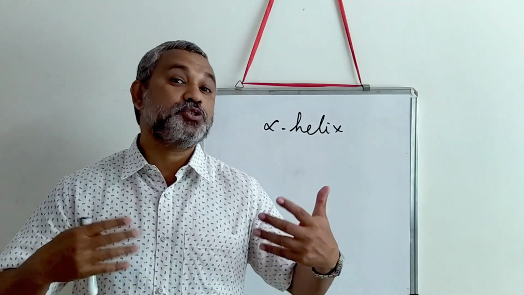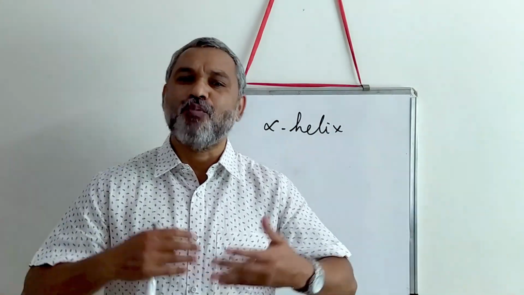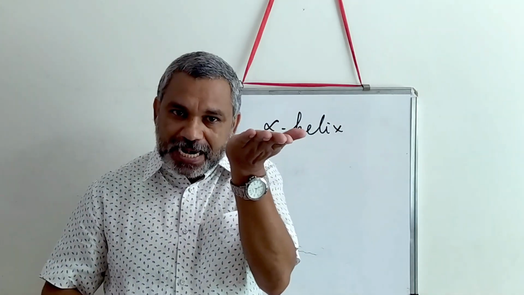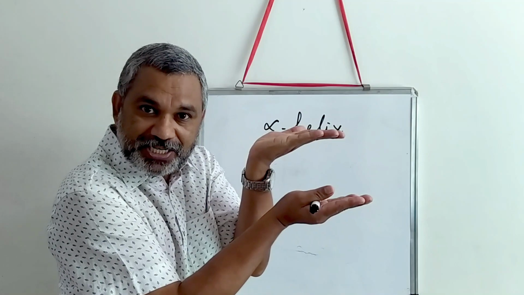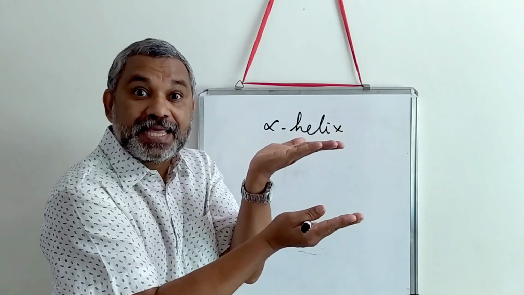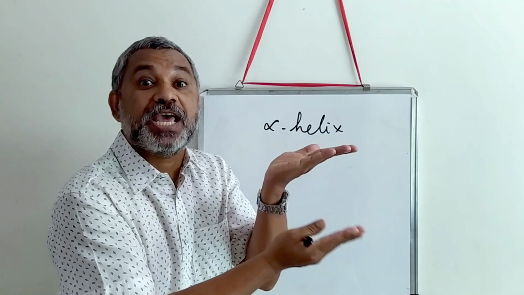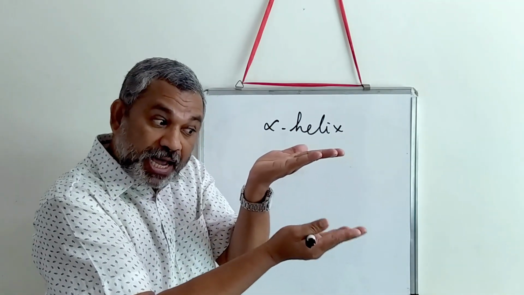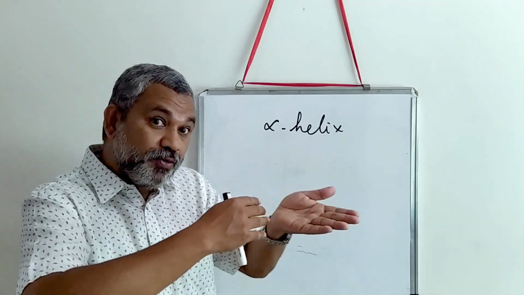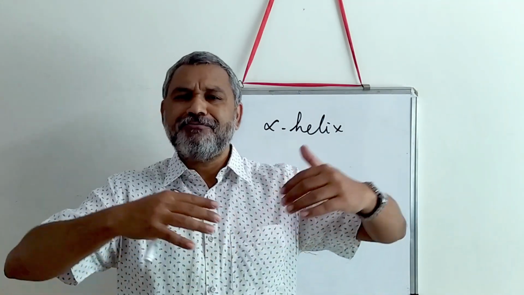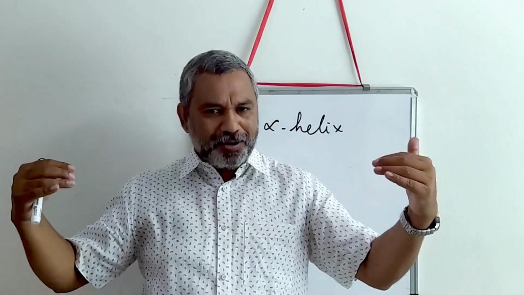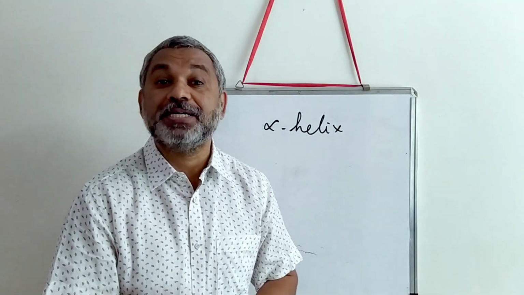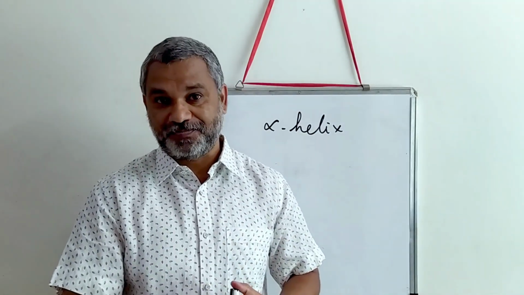So let us talk about two good possibilities. One possibility is that hydrogen bonds can be formed from one polypeptide chain with the next polypeptide chain. So we say that it is an interchain hydrogen bond formation. This interchain hydrogen bond formation allows a peptide bond to have a very relaxed bond angle, and this kind of structure is formed in the beta pleated structure.